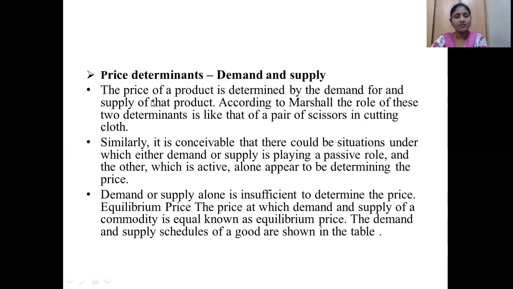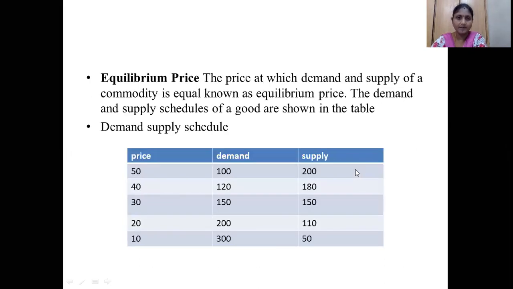Next, we saw the price determinants. How demand and supply affect the price of a product, and why they are important. We have already discussed the laws of demand and supply. What is meant by equilibrium price? Remember this definition: the price at which the demand and supply of a commodity are equal is known as the equilibrium price.